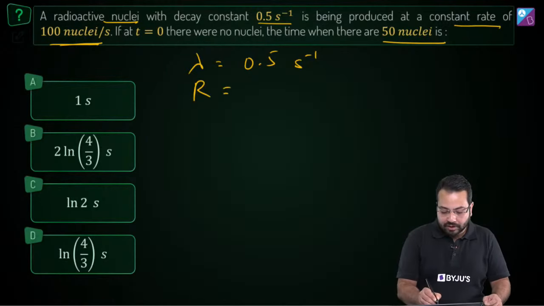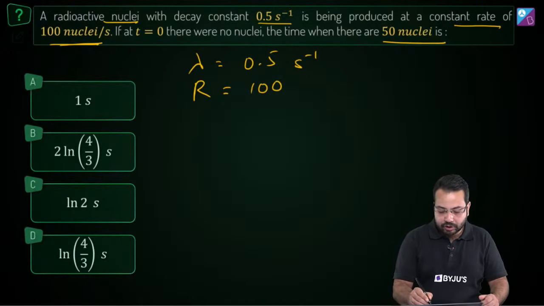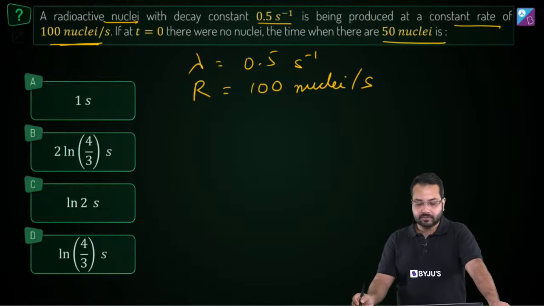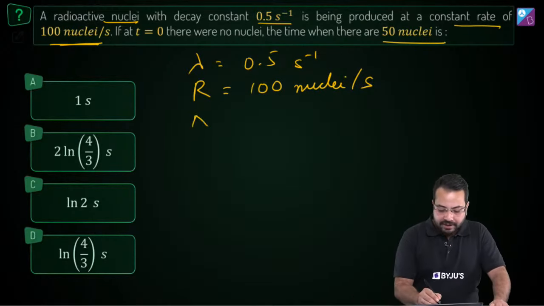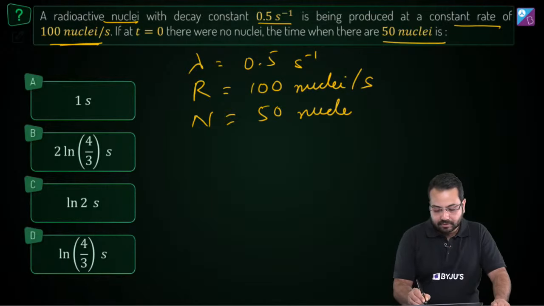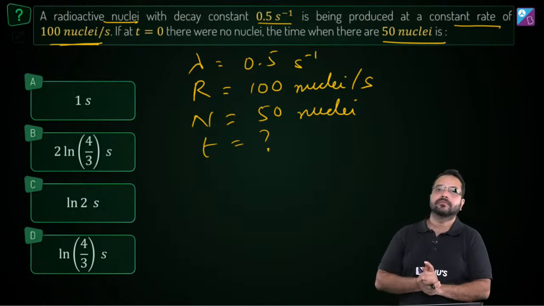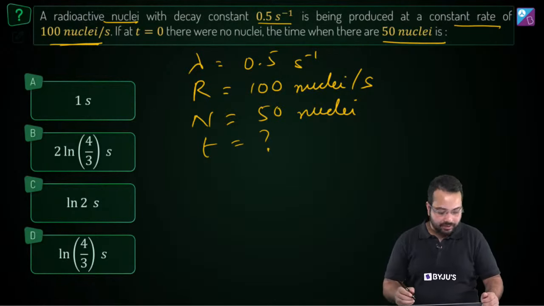So I'm going to write R, the rate of production, as 100 nuclei per second. And we are saying that when there are 50 nuclei, what will be the time? That's the question.